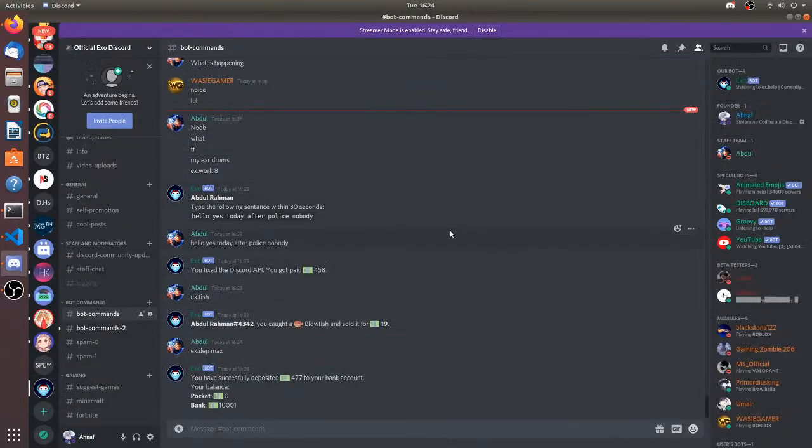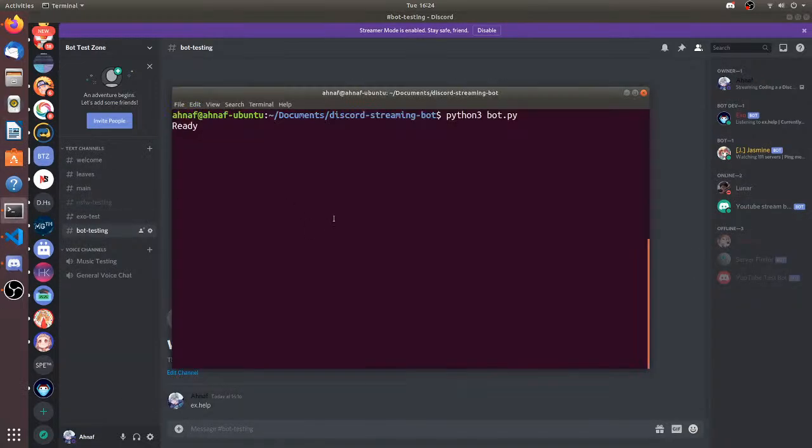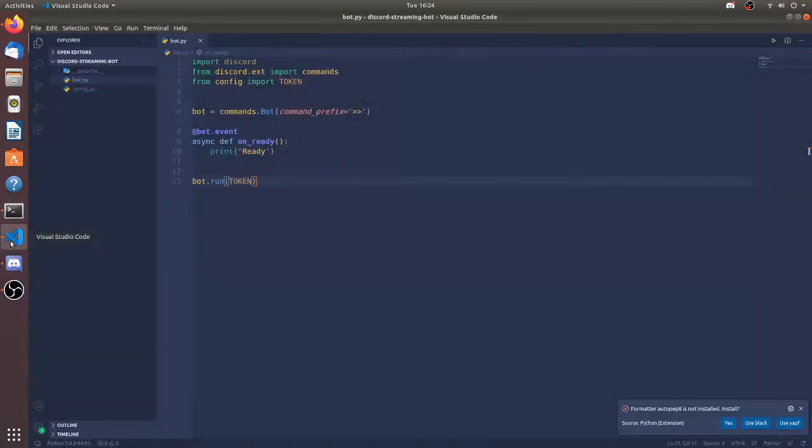So let me go to my bot test zone. This is the bot test zone, and since the bot is ready, it doesn't have a command right now, it's only ready. So let's make a new command. So bot.command. Now do async def ping. I want to make a ping command just to see the latency, because I don't know if my internet is acting weird or not. So let's just do ctx.